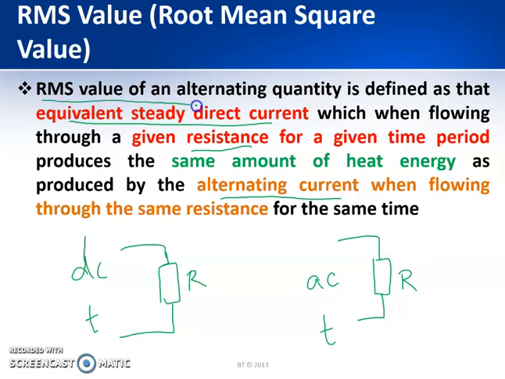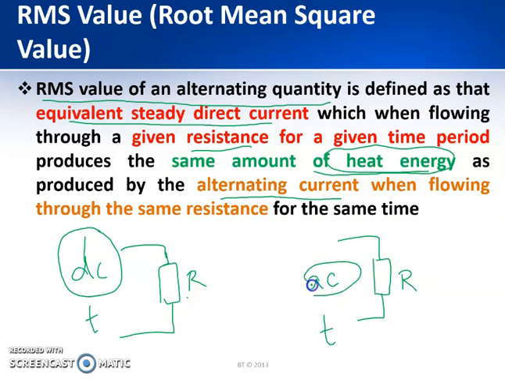The RMS value of an alternating quantity is nothing but that equivalent steady direct current which, when flowing through this resistance for a given time period, produces the same amount of heat energy as produced by an alternating quantity when flowing through the same resistance for the same period of time.